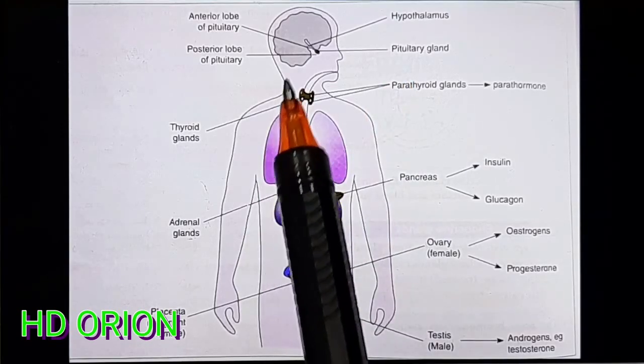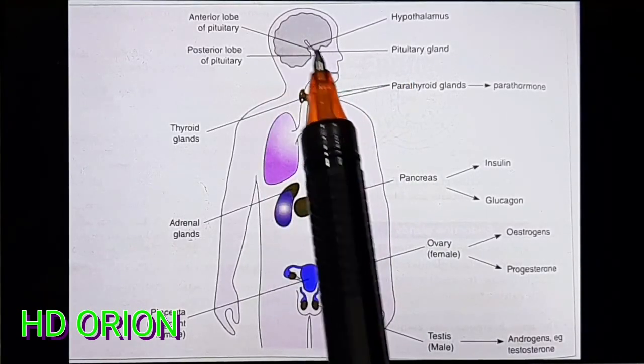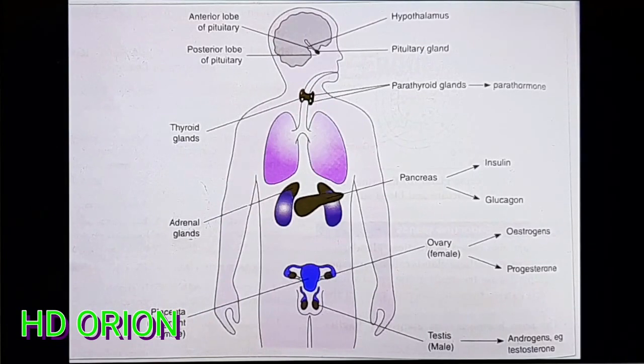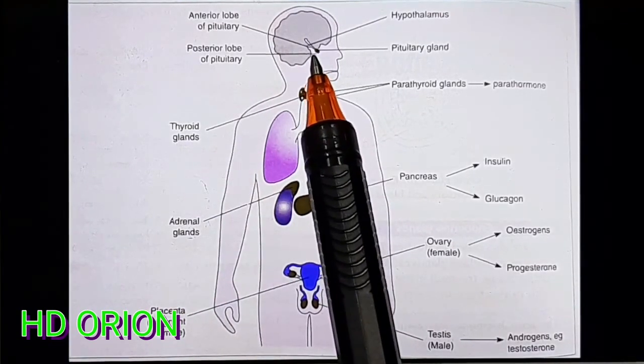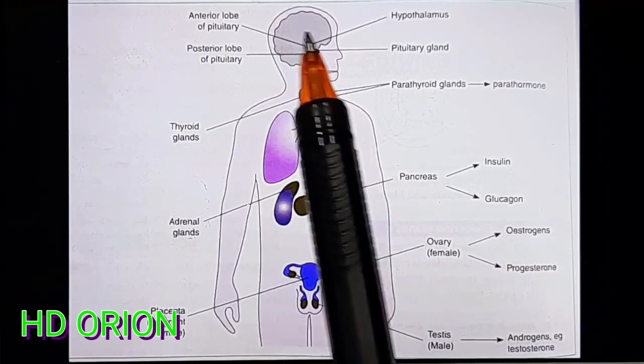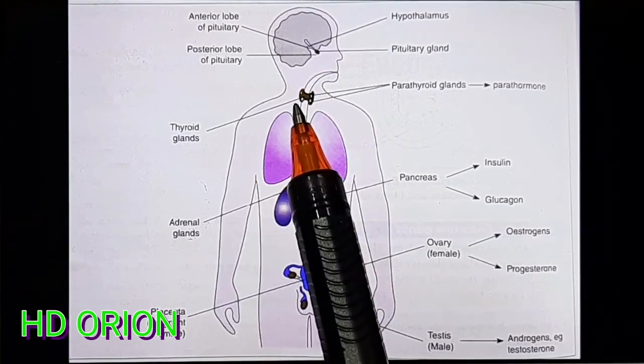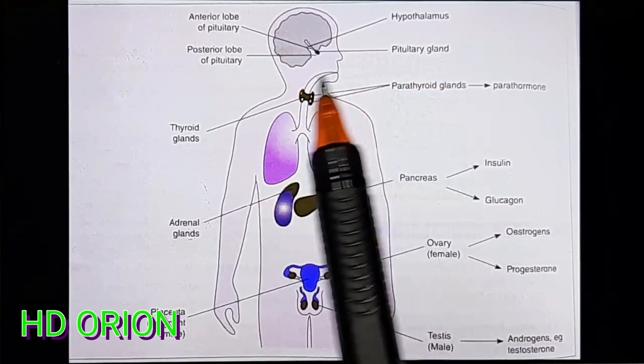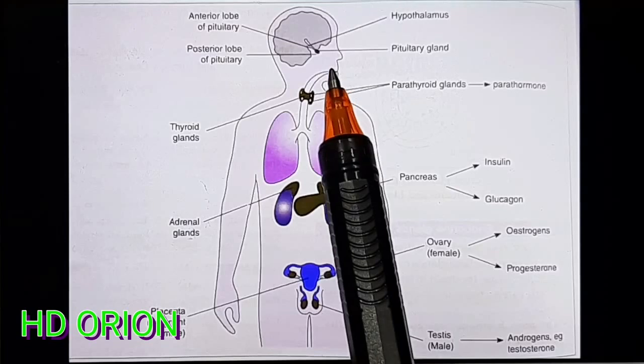There is one more gland at the back, on the posterior side, which is known as the pineal gland. This is also present in the head region but has not been shown, as it is positioned posteriorly to the pituitary gland. So this is present in the head region.